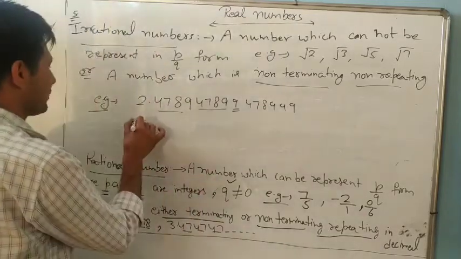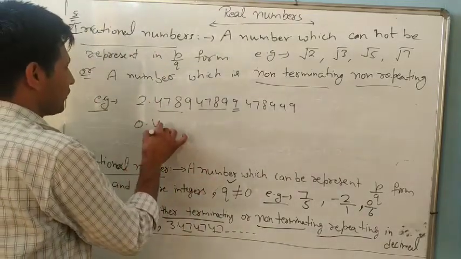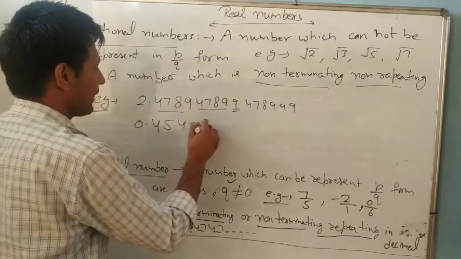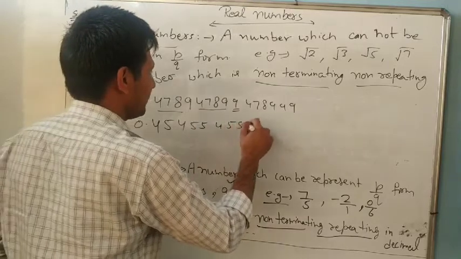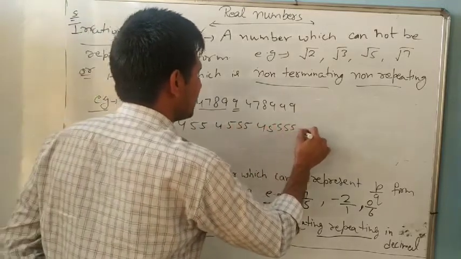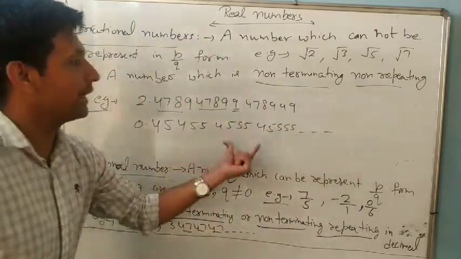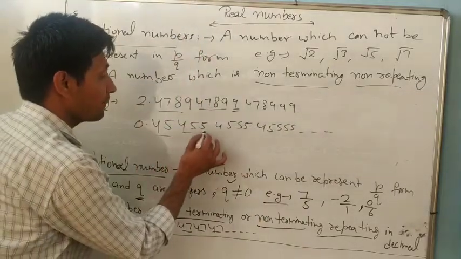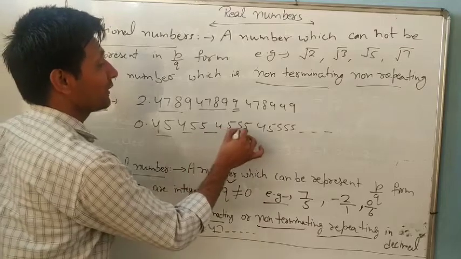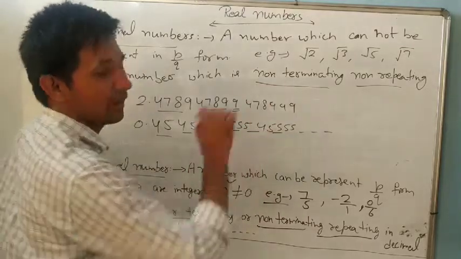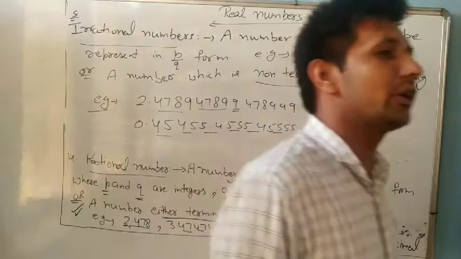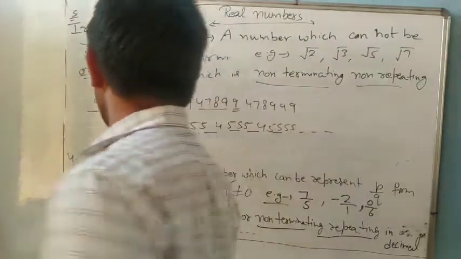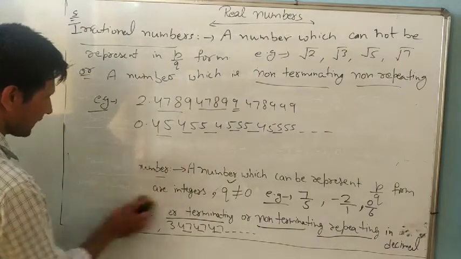Understand? One more example you can write. 0.4 45 455 4 4. It is non-terminating and non-repeating. Not repeating. Yes. 45, but now 54, 55, 54, 55. Understand? It is non-terminating, non-repeating. So these are the numbers. Now what is rational number?